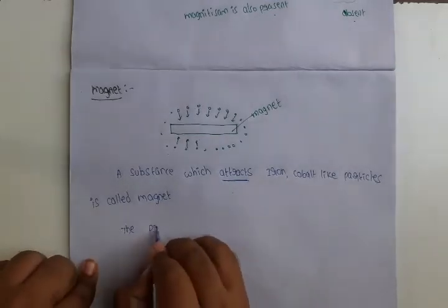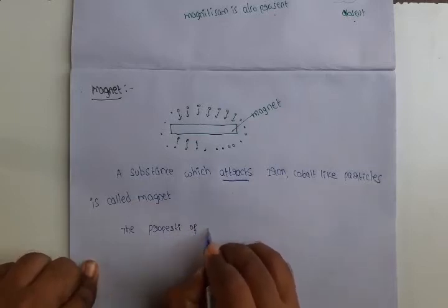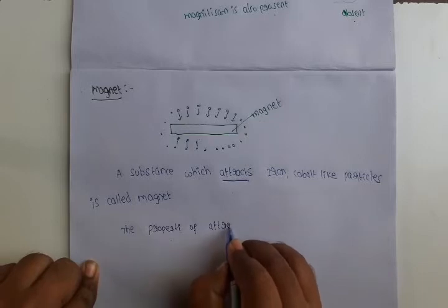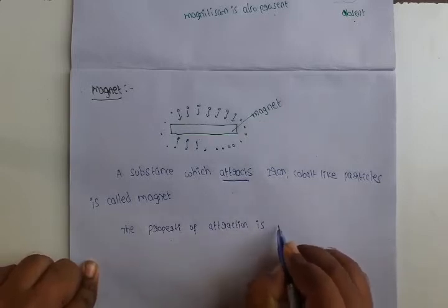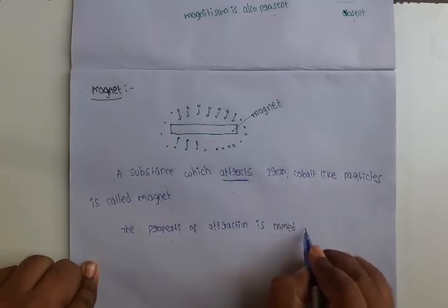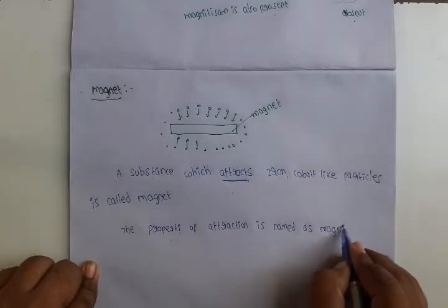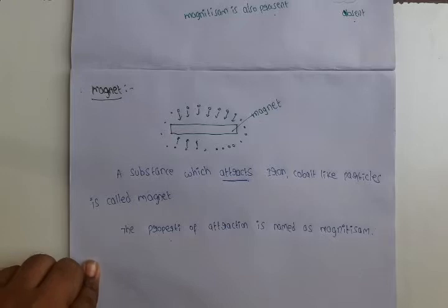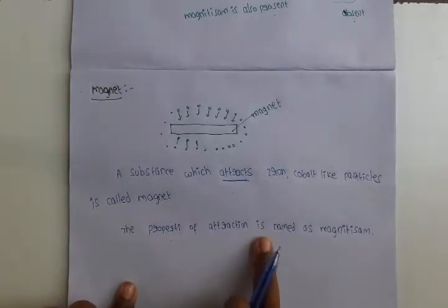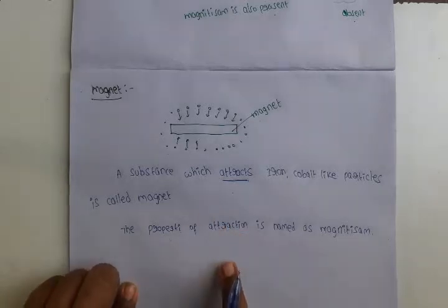The property of attraction is named as magnetism. This is one of the properties of the magnet. The property of attraction of a substance is named as magnetism.